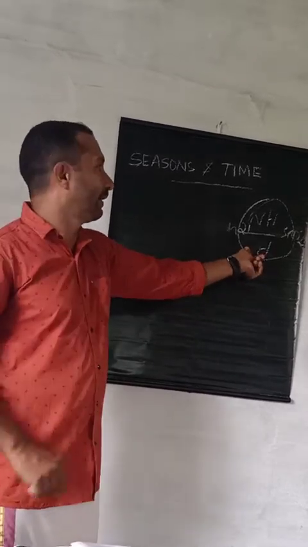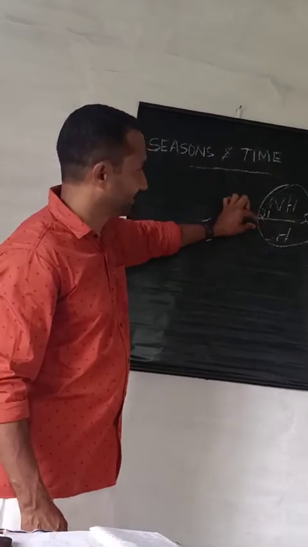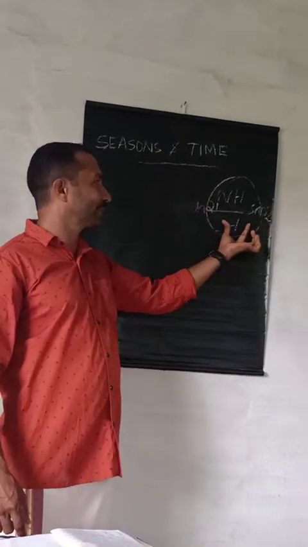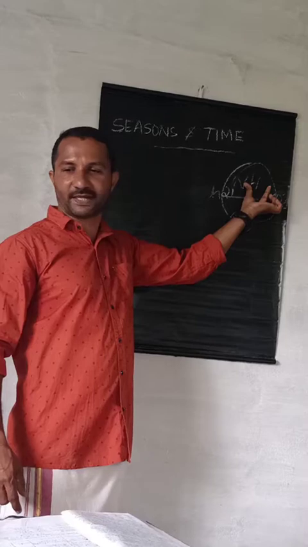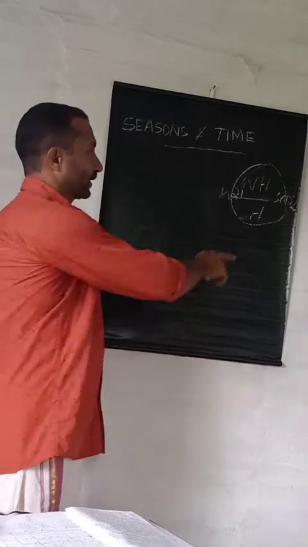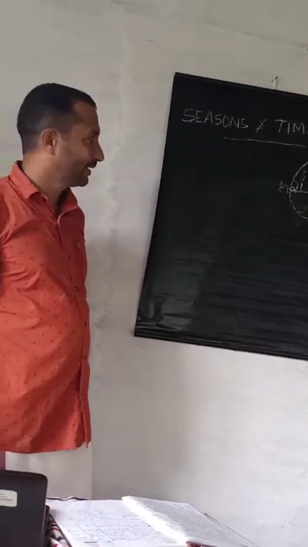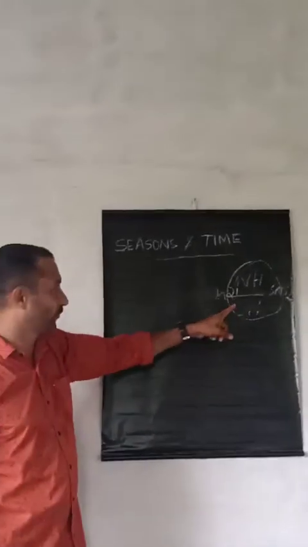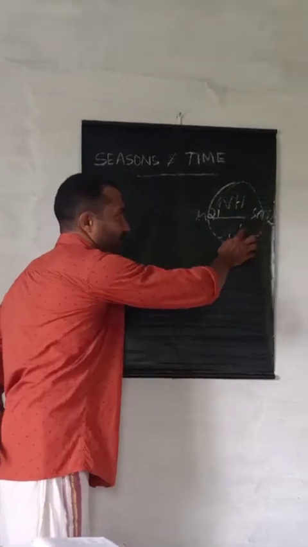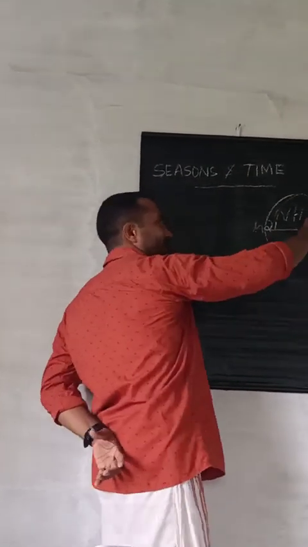From September 23rd to December 22, the apparent movement of the sun is between the equator and the Tropic of Capricorn. And what will be the climatic condition of the northern and southern hemispheres during this period? During this period, from September 23rd to December 23rd, autumn season is experienced in the northern hemisphere and spring season in the southern hemisphere. So on December 22, the vertical rays of the sun reach the Tropic of Capricorn. Clear? Again the shift began from the Tropic of Capricorn towards the equator, the northward movement.